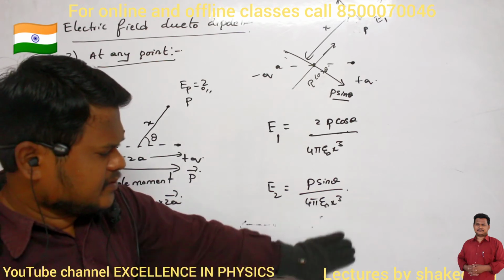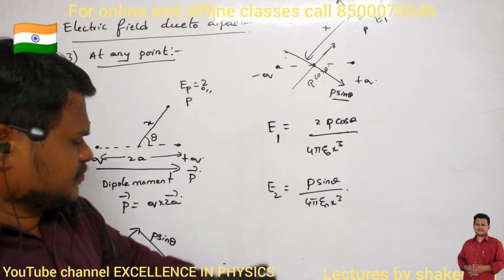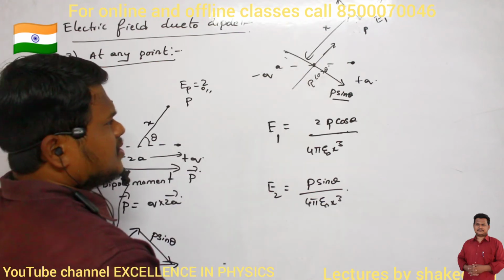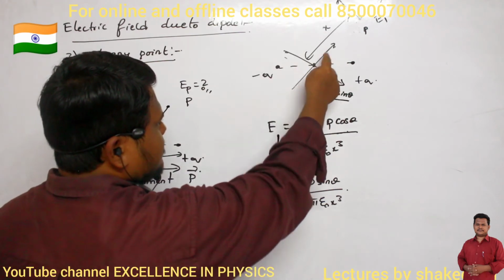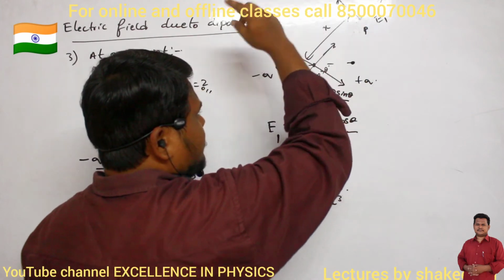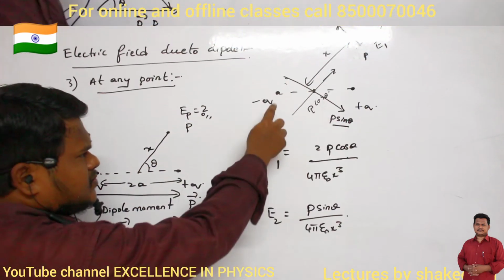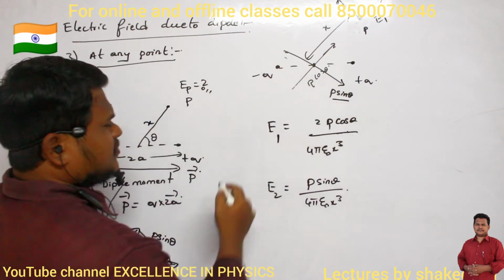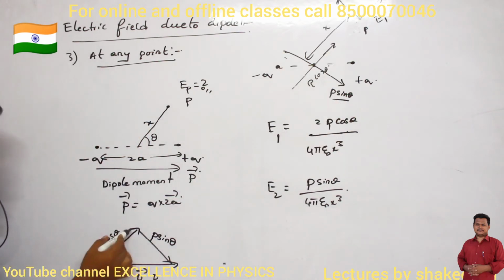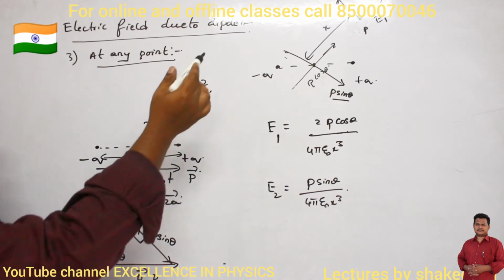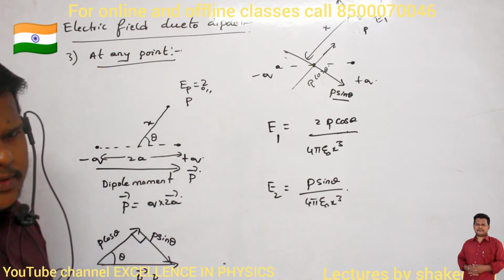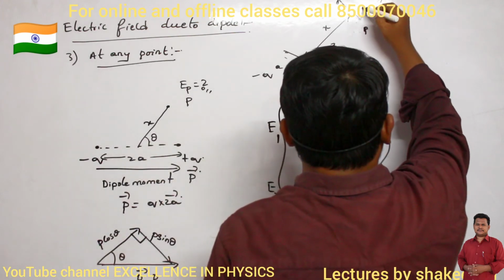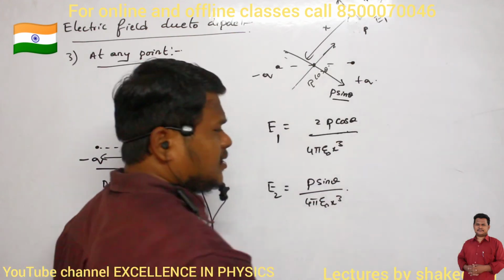So therefore we got the E1 value and we got the E2 value. Clear? What is E1? That is the electric field because of the P cos theta component. And what is E2? E2 is the component of electric field because of P sin theta. Now E1 and E2, they are separated by what angle? These two are at an angle of 90 degrees, no? Components means they are at an angle of 90 degrees. So E1 and E2 also are at an angle of 90 degrees. So what is the angle between them? 90 degrees.